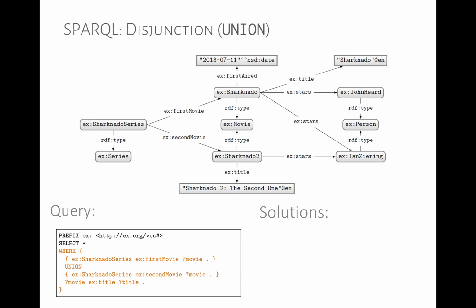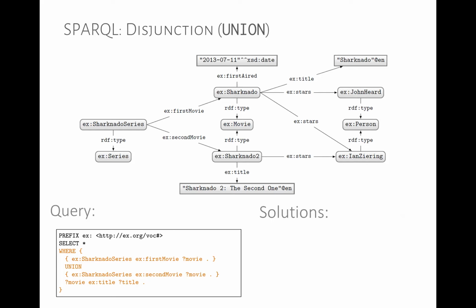We can do that with this query here, where essentially we now compute a union of triple patterns. Here we have one triple pattern, and then we take the union, and then we have another triple pattern, and then we can do a join with the title. Sorry, we're not naming these directly.